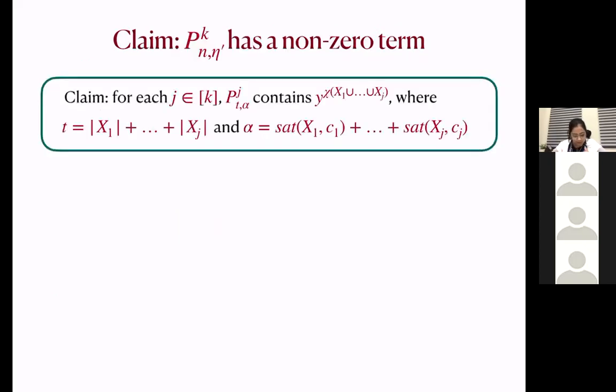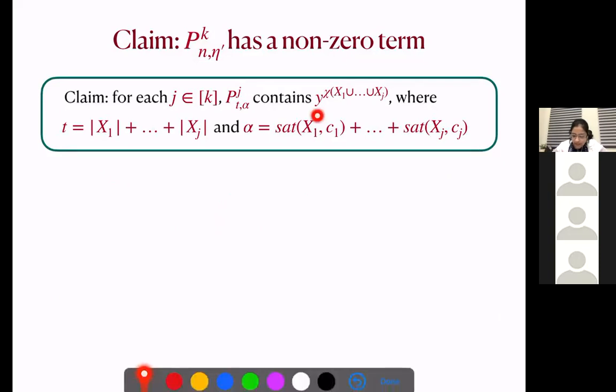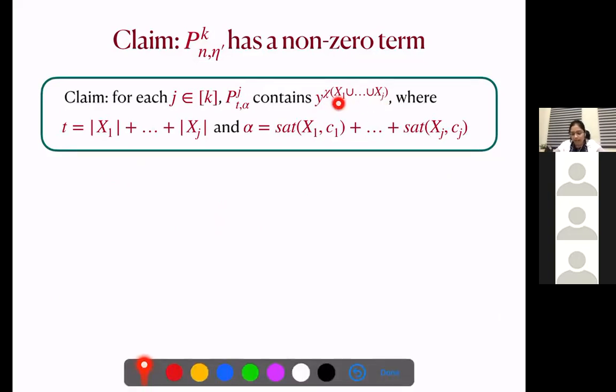So to show this, we show something even stronger. We show that p t alpha j contains this monomial. These x i's are the same as what we saw in the previous slide. So this polynomial contains this monomial, where t is the size of x1 plus the size of x2 and so on, and alpha is the total satisfaction that we are going to get from these sets.